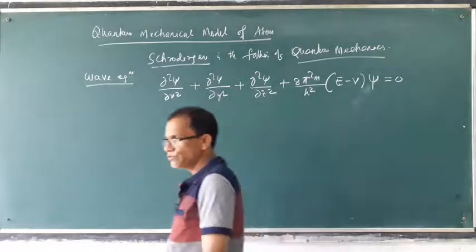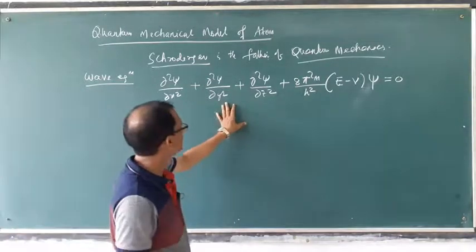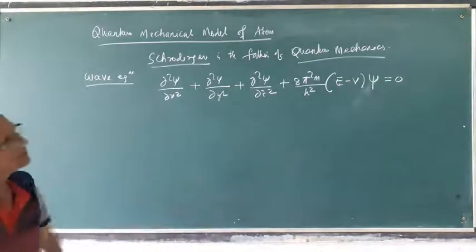It is a wave equation. Equation means it has solutions. It has different solutions.